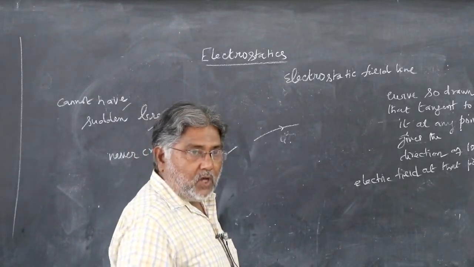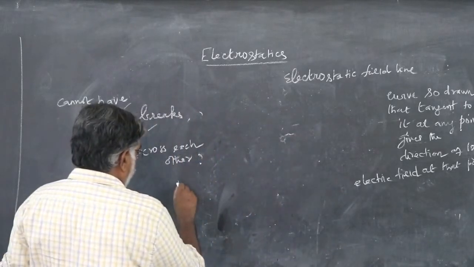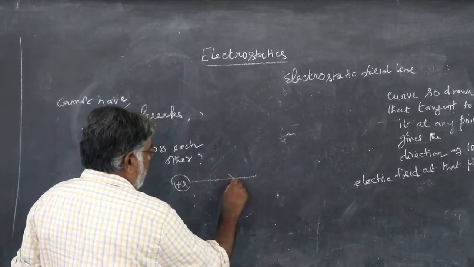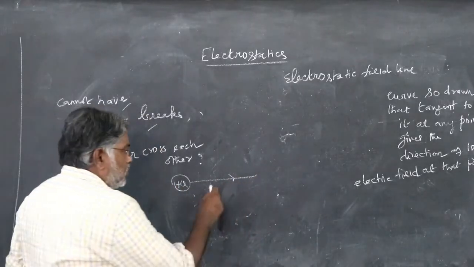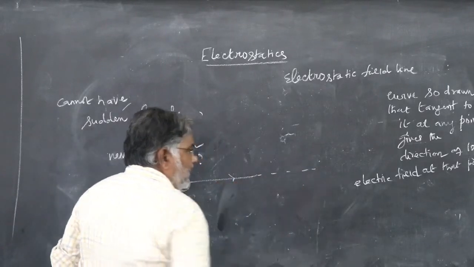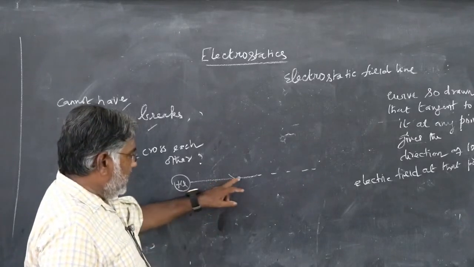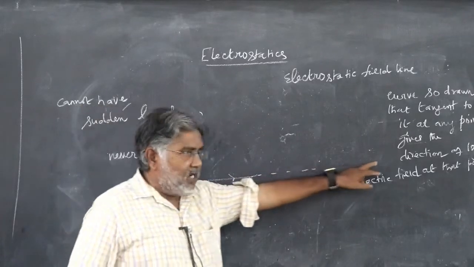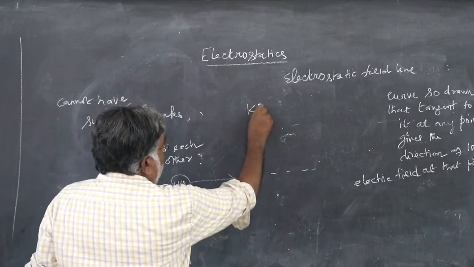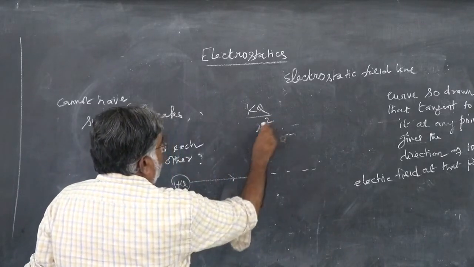Suppose it is a point charge, say positive, and this is the electric field line. It will continue and terminate at infinity. That is, there will be electric field here, here, here, and so on. Because the electric field for a point charge is given by kq by r squared.